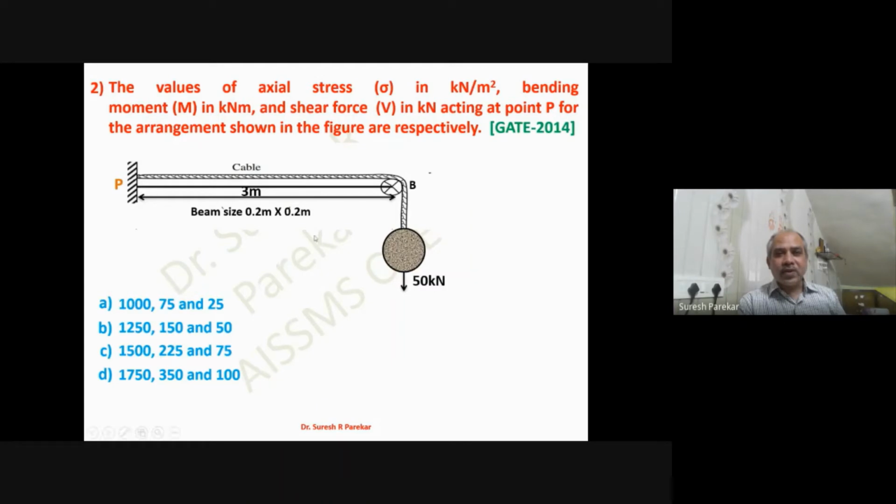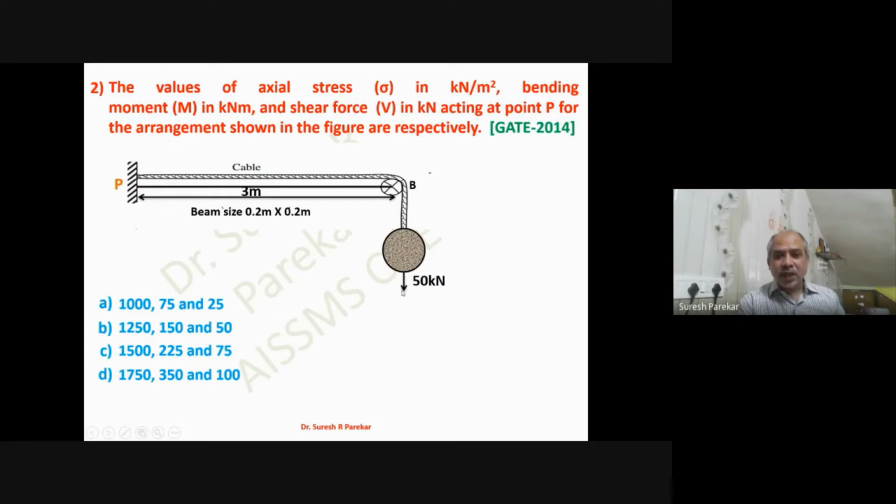So now we have the values of axial stress, bending moment, and shear force in kilonewton acting at point P. So here we are interested to find this. Now you can see this cable consists of axial force which will be 50 kilonewton, and therefore stress in this cable is 50 divided by 0.2 into 0.2. So we have 5000 upon 4, and that gives us 1250. So we have 1250, and the option is only this one. So the answer should be B.